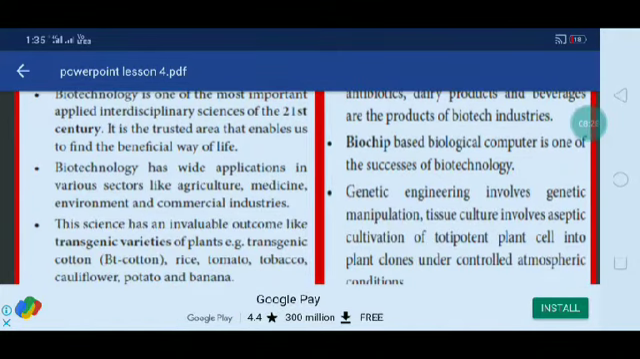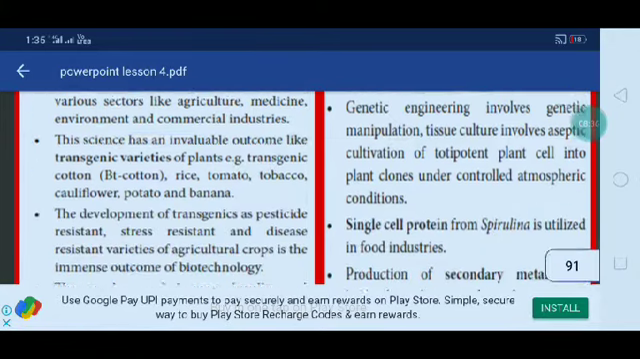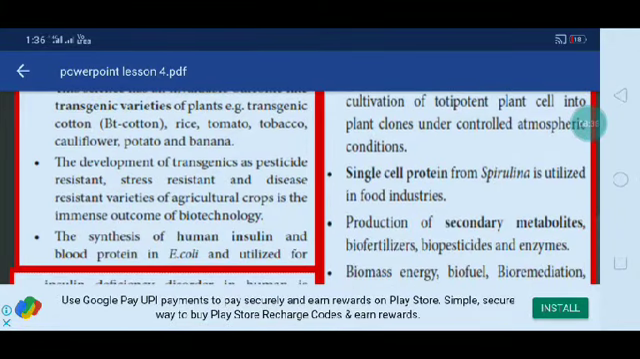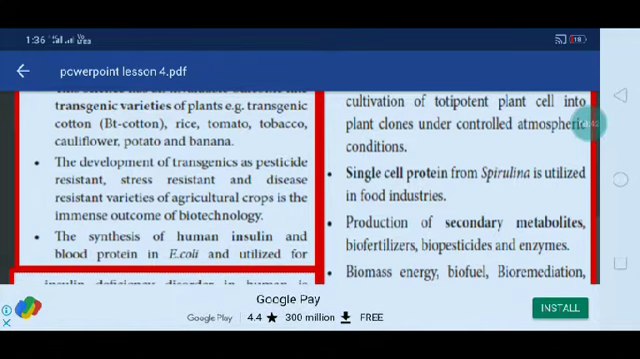Genetic engineering involves genetic manipulation. Tissue culture involves aseptic cultivation of totipotent plant cells into plant clones under controlled atmospheric conditions. Single cell protein, there is another vast area: spirulina is utilized in food industries.